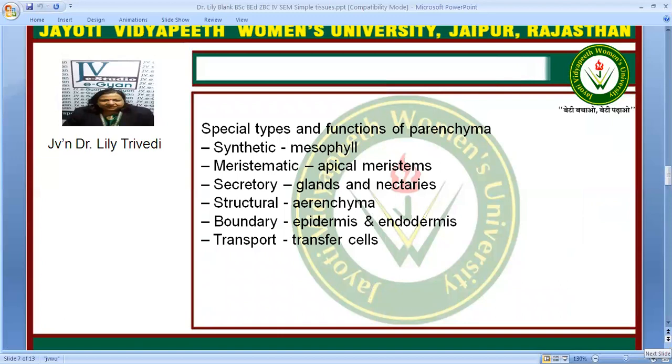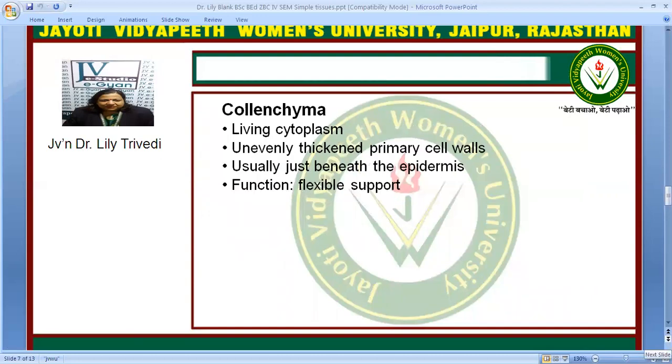They can be structural when they are present in parenchyma tissues where they hold air to give buoyancy to the plant. They are present in the boundary region as epidermis and endodermis, and when they are transporting, they are present as transfer cells. The second type is collenchyma, in which living cytoplasm is present.